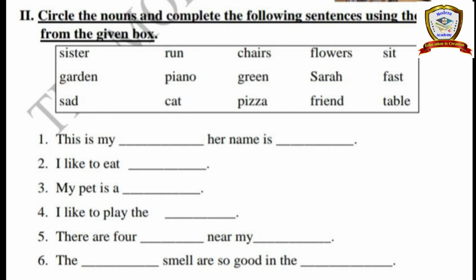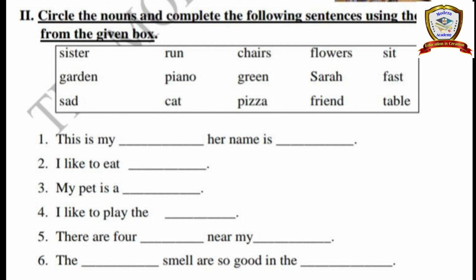Next, the second Roman is circle the nouns and complete the following sentences using the nouns from the given box. See, so in that box we have given nouns and also verbs. So combinedly we give nouns and verbs in the box. So you have to select the nouns first. After that you write the proper nouns for the given sentences.